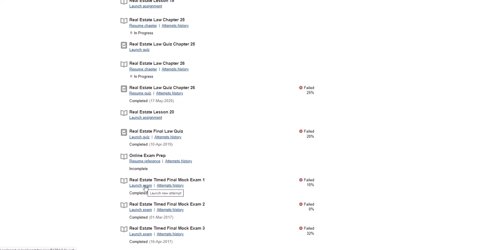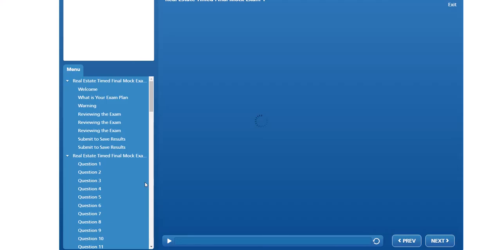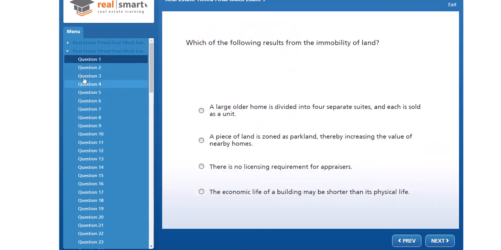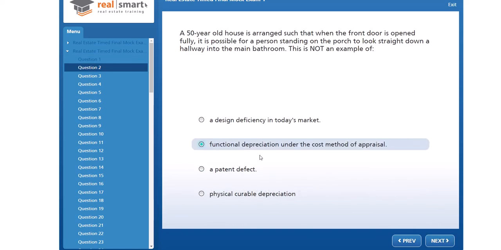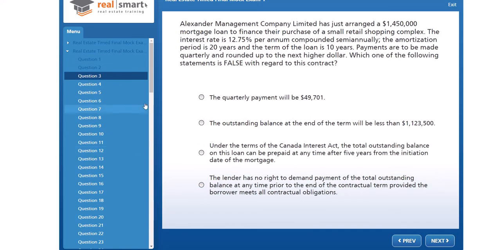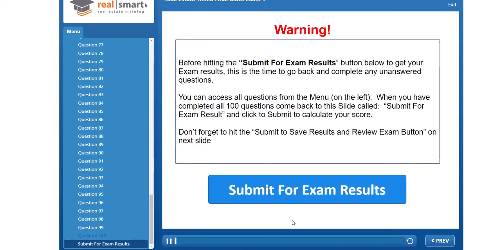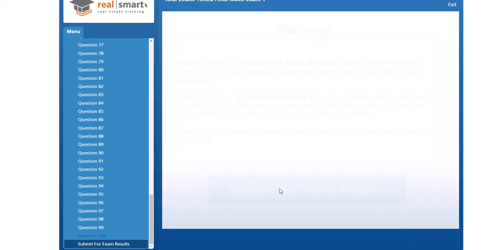And then these are the timed mock exams. So when you come into this timed mock exam, it's not going to start right away. It's going to give you a lot of information. But once you go on a question, it will be timing down. So you're just going to go through the questions. It's going to be a combination of math and law. And when you get to question 100, you'll hear me say this is just a warning. Hit submit. Okay?